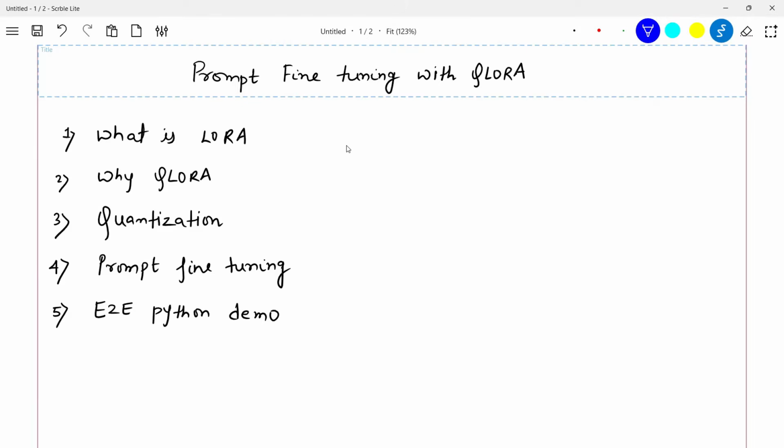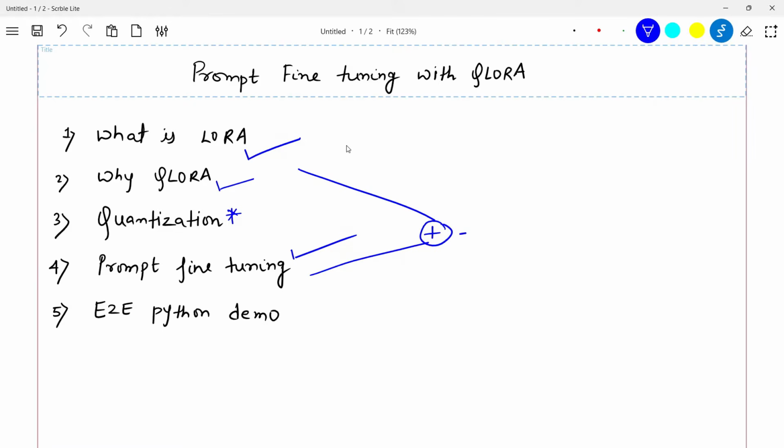Let's first try to understand what LoRA is, because QLoRA is derived from LoRA. Then we will understand why QLoRA has come into the picture after LoRA. I will tell you what quantization is, the most important concept related to QLoRA, and what makes it special. We will see the prompt fine tuning concepts, how it works and what it is. And then we are going to combine QLoRA and prompt fine tuning both.